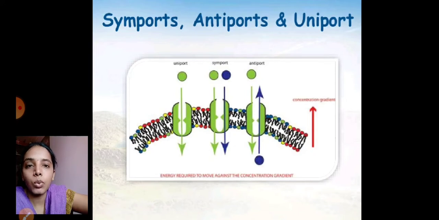Another one is antiport, where the molecules are moving in opposite directions. Here there are two molecules, but they move in opposite directions. So this movement depends completely on the concentration gradient.